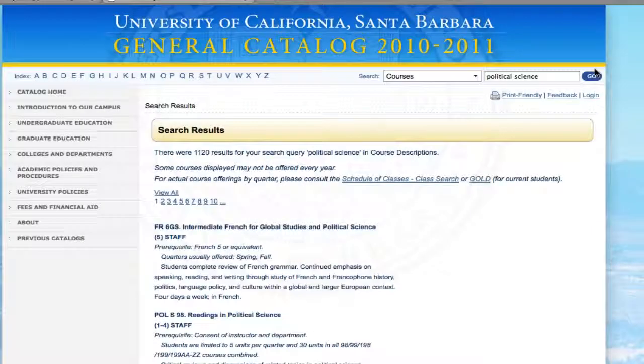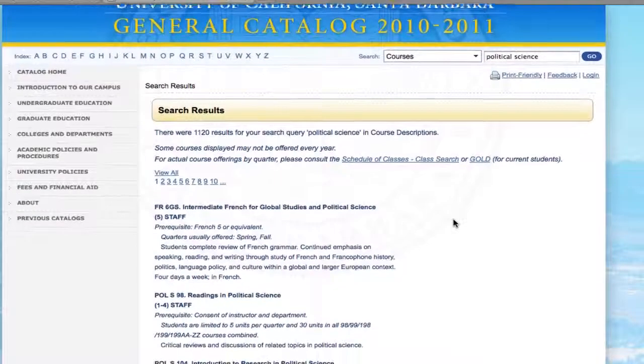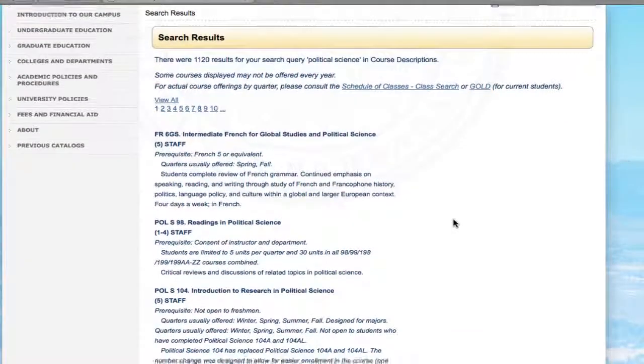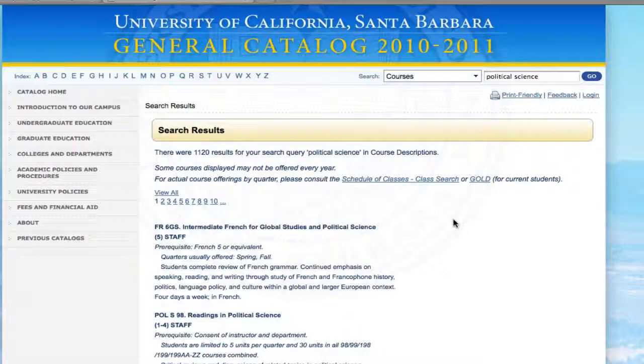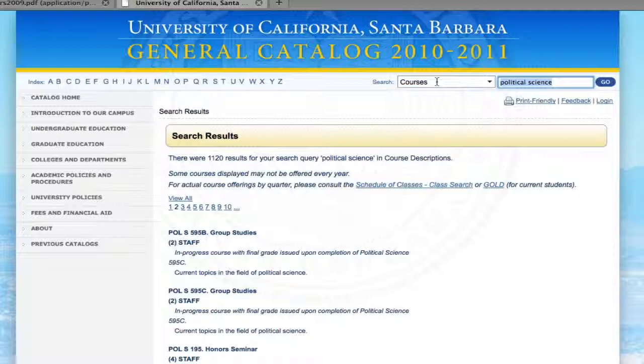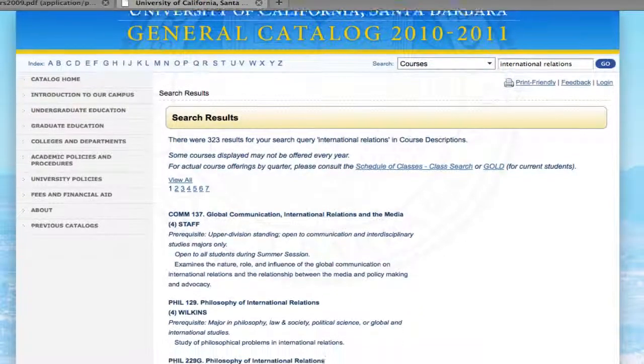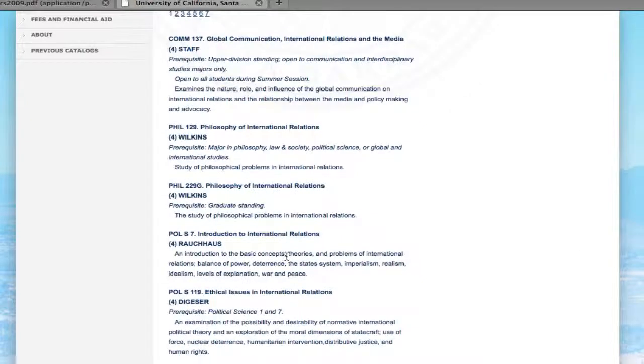Now this is all the political science courses taught at UCSB. We're looking for something in international relations, so let's look for the headings. I don't see anything by that title, and since sometimes you won't find the exact title that you're looking for, you're going to have to read through the descriptions to see what they teach. Or you could also type it into the search box and see what comes up. So it looks like Poli-Sci 7 is Intro to International Relations. We didn't see it in the other page, but that's fine.